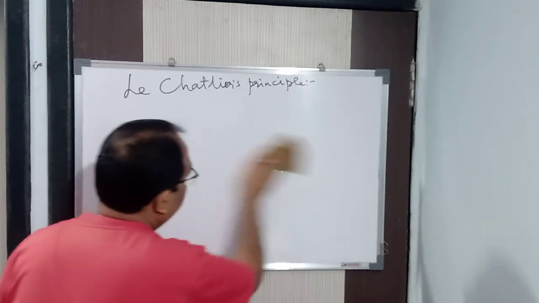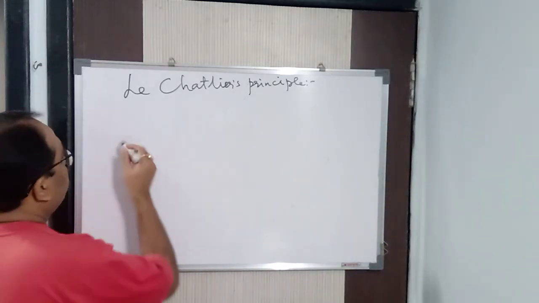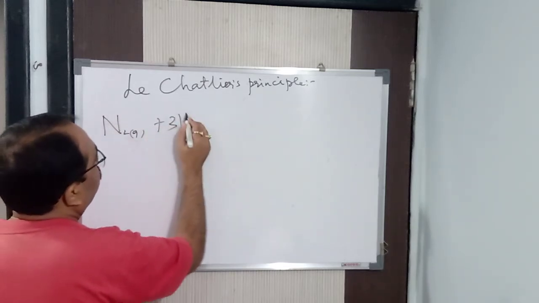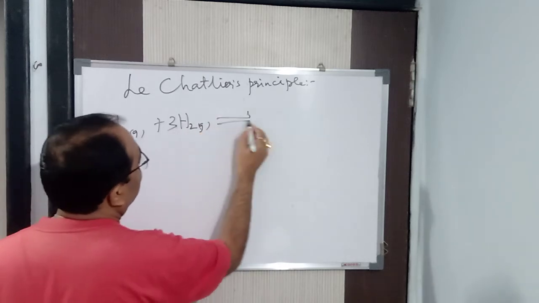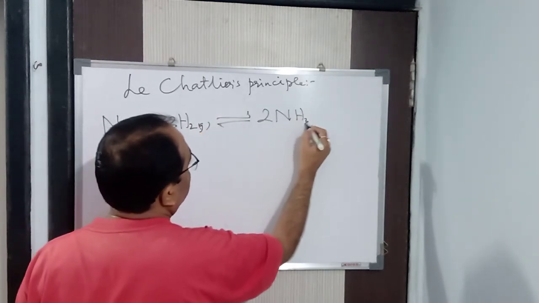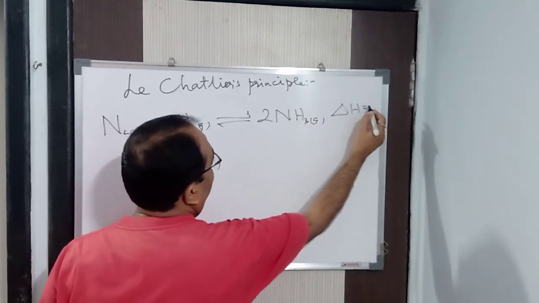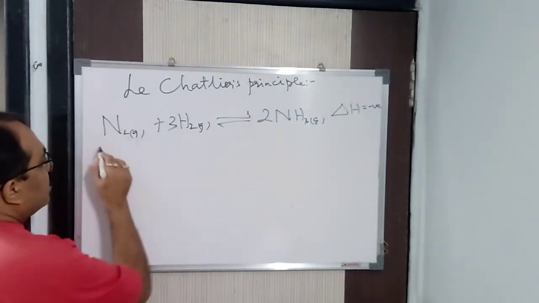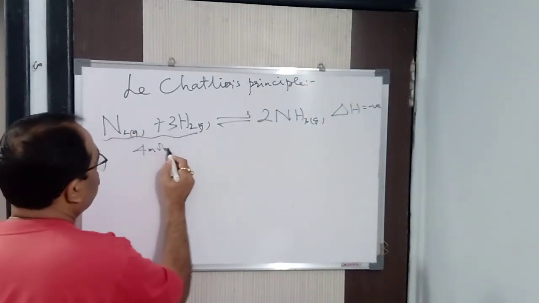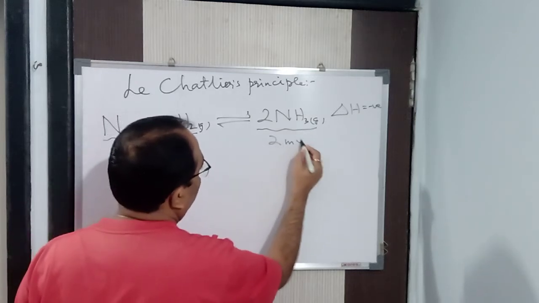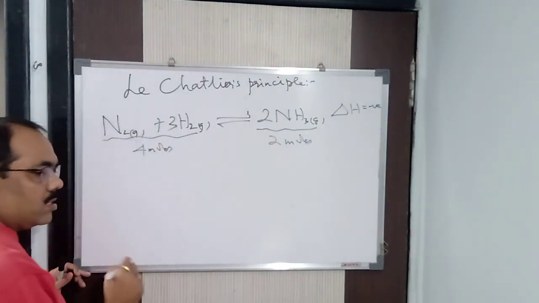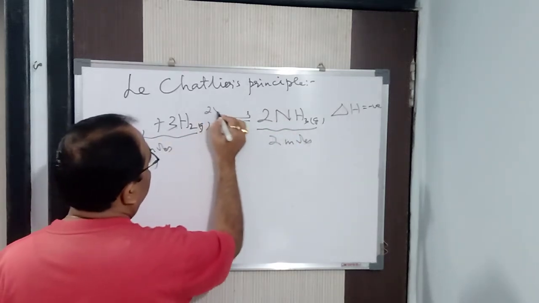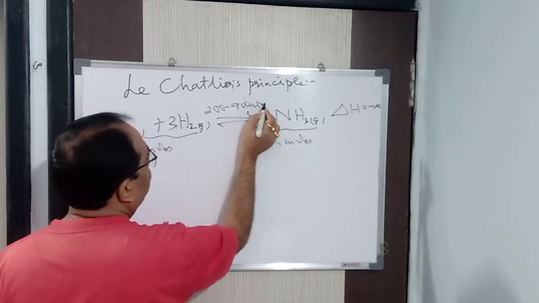Let me take here N2 gas plus 3H2 gas, then it gives 2NH3 gas, and the reaction is also exothermic in nature. That is, delta H is negative, that means heat is released. Now you can see here the total number of moles on the left is 4 moles, and on the right the total number of moles is 2 moles. So for that reason, you have studied in lower classes that this particular process is Haber's process, and the pressure is 200 to 900 atm. Very high pressure we take.